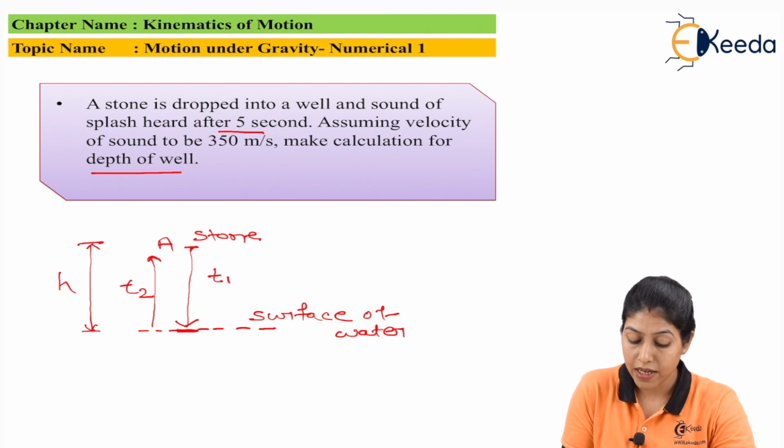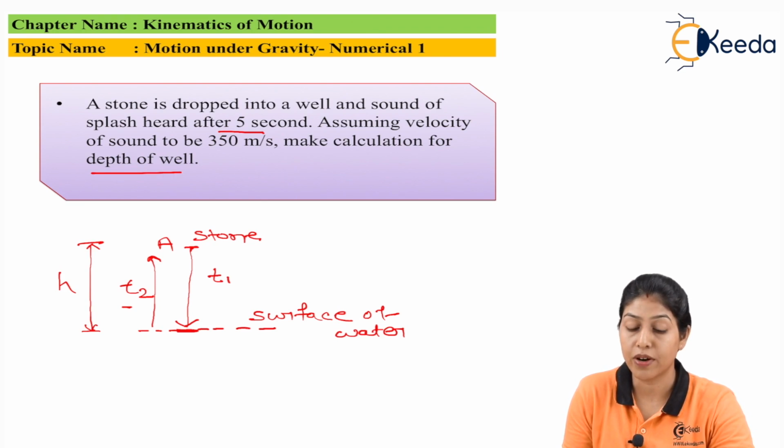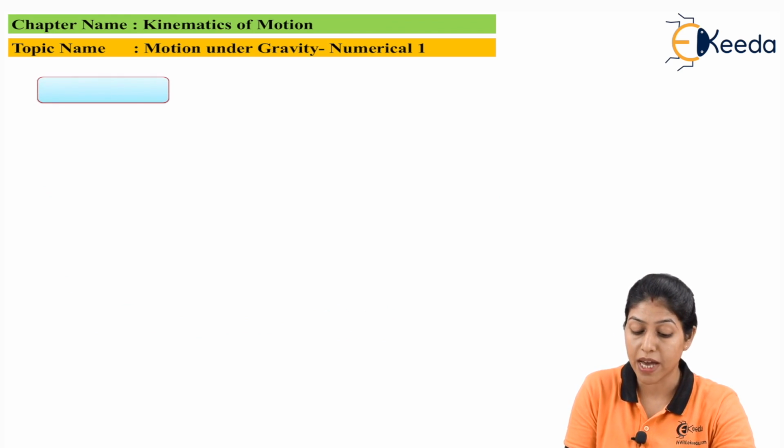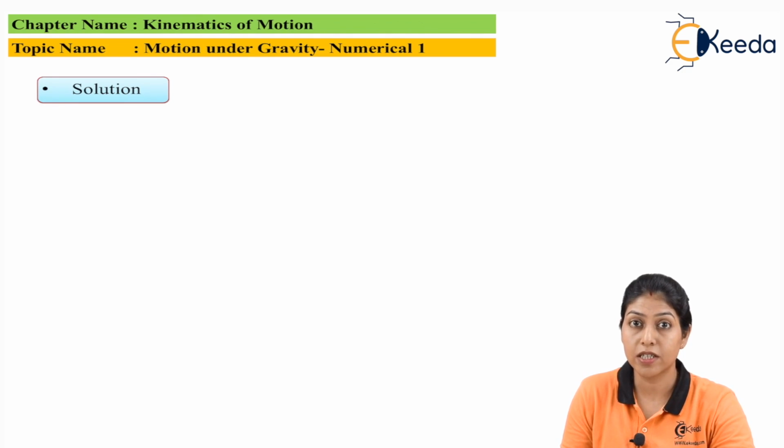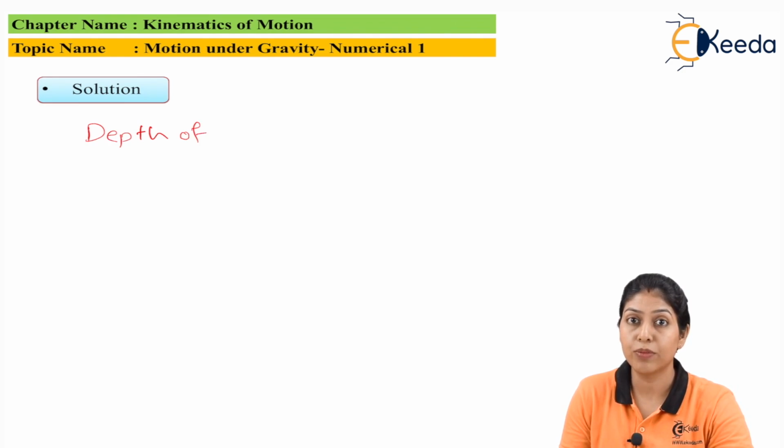Then the sound of the splash is produced when the stone touches the water surface, and this sound comes back towards point A. This time we are considering as t2. So t1 plus t2 is given by 5 seconds. Let's start the solution for this condition to find out the exact depth of the well.